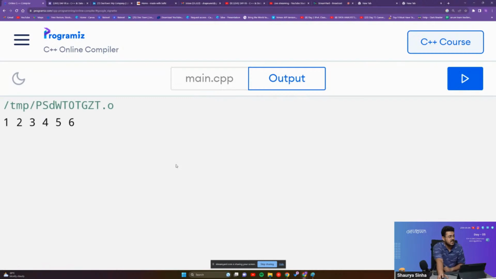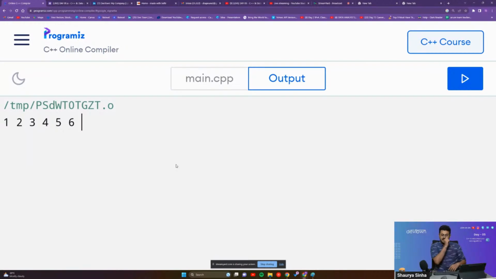As you're able to see, we are getting 1 2 3 4 5 6 printed on our screen. Are you guys able to see this, guys? Please let me know.